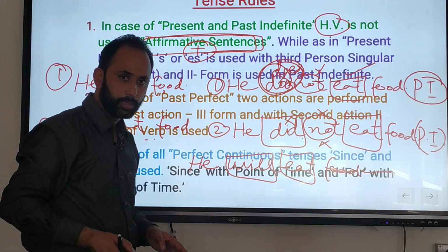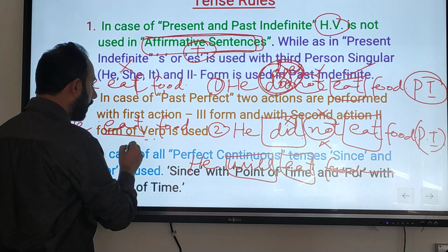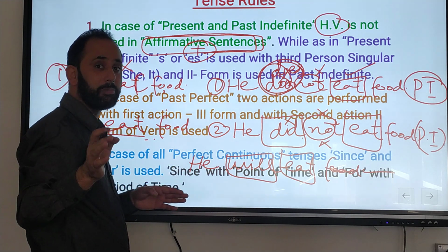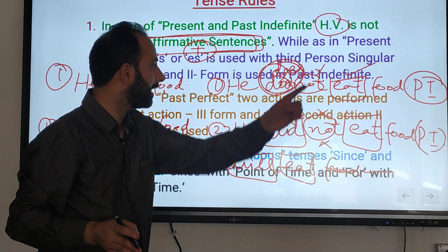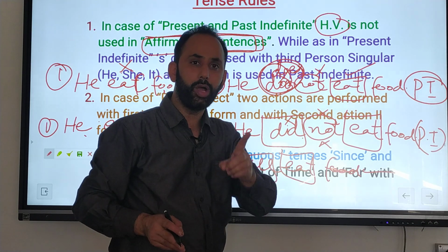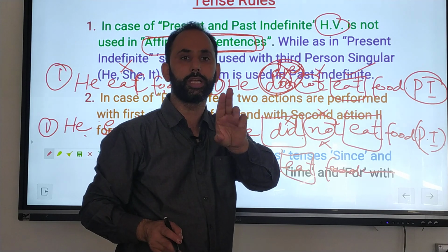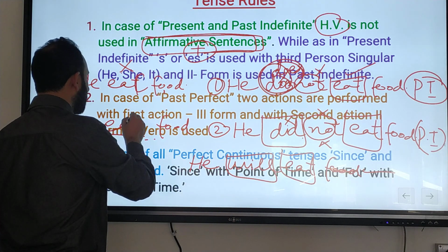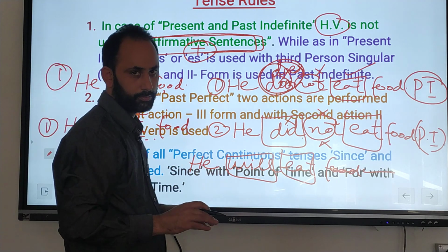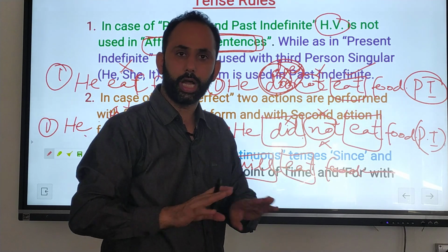For this reason, we use second form with past indefinite affirmative sentences. As I told you in the chart that I will discuss in rules, where we use the second form, you have to remember that with past indefinite affirmative sentences, only with affirmative sentences, second form of verb is used. So it is incorrect; here I have to write ate. He ate food, second form, but only with positive, not with negative.